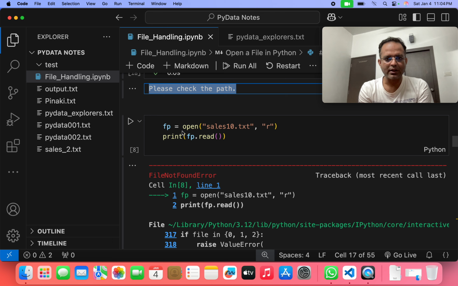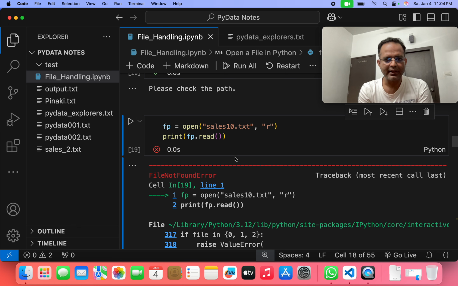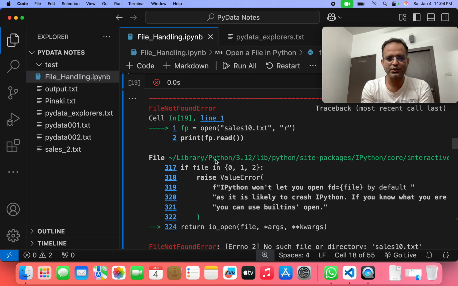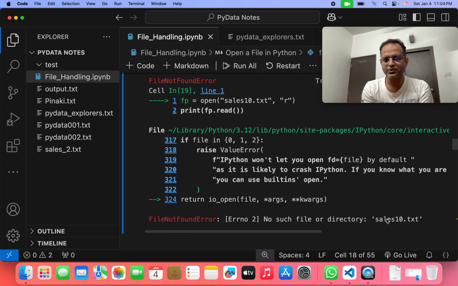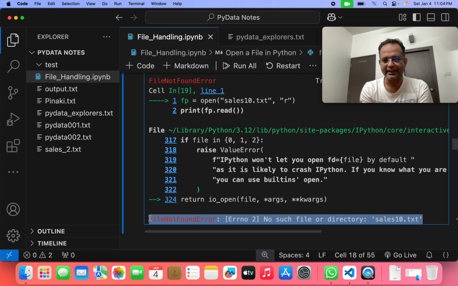Then we just open another file, sales10.txt, in read mode and print fp.read. If we run that program, this file sales10.txt is not present there, so that's why it's throwing the error, no such file or directory. Now sales10.txt is present.